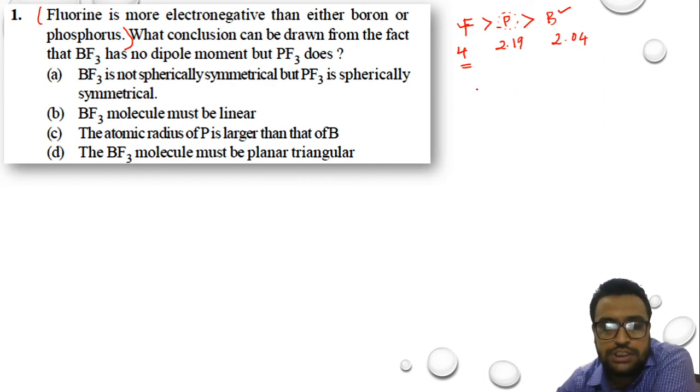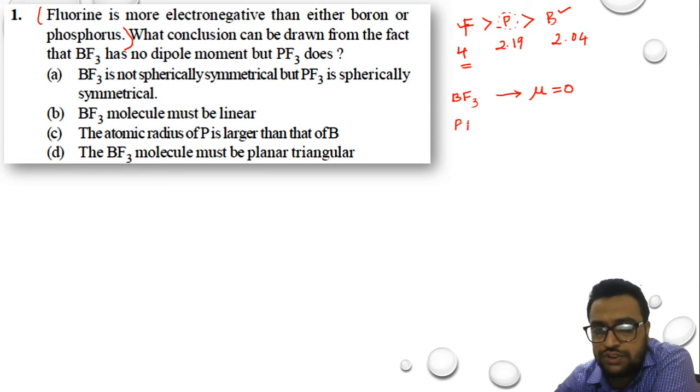Point number 2: what conclusion can be drawn from the fact that BF3 has no dipole moment but PF3 has? So we have a molecule called boron trifluoride. For boron trifluoride, the dipole moment, represented by mu, is equal to 0. That means it has no dipole moment.